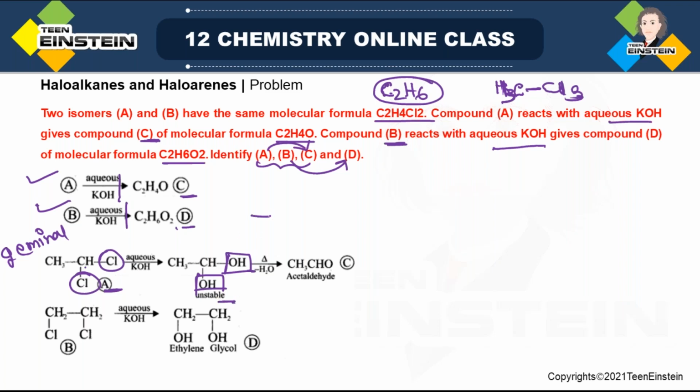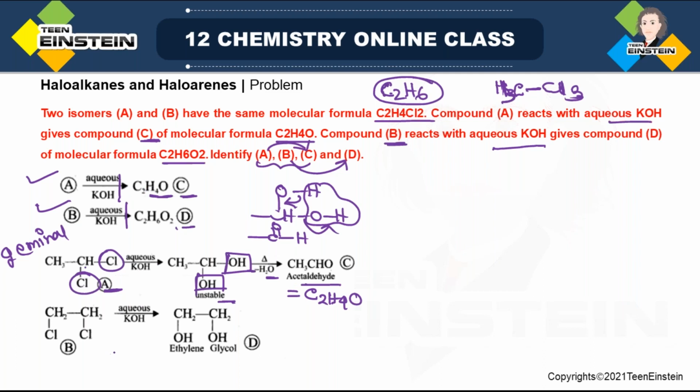So what happens when there is a geminal alcohol? H will be removed and also this OH. So it is a net removal of H and OH, and there will be generation of C double bond O. Ultimately, one water molecule is removed, and you get acetaldehyde, which is C, CH3CHO. It is C2H4O.